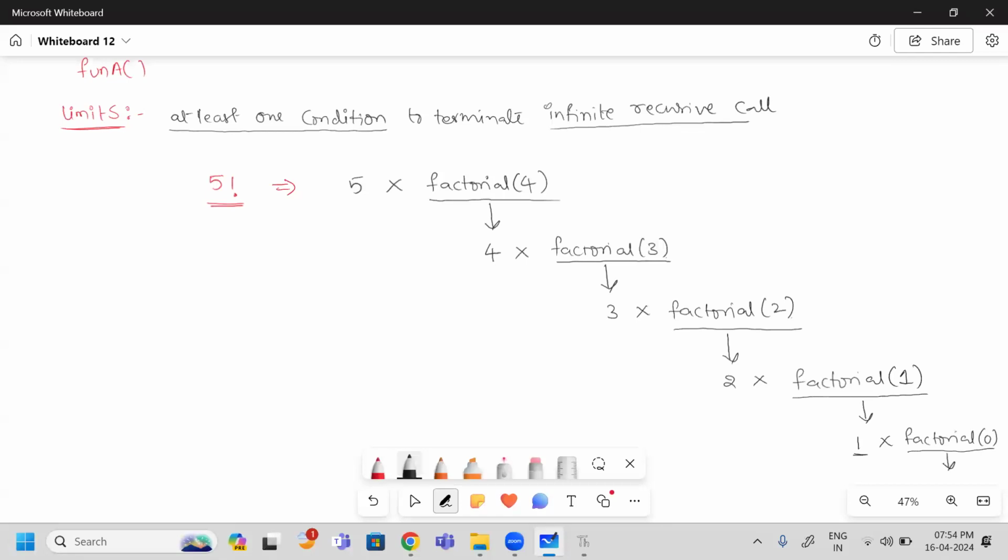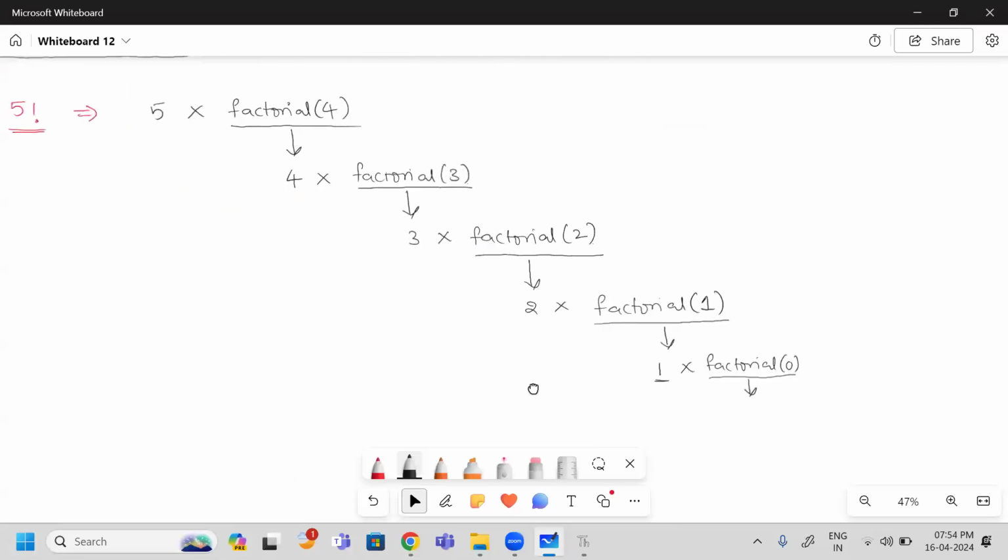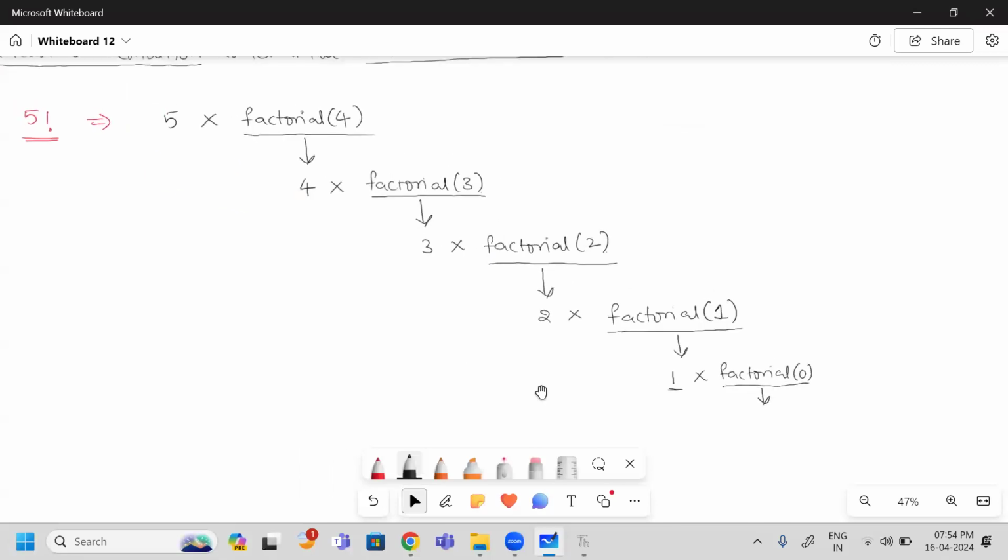Okay. So what is the value of factorial of 0? 1. Do we know this value or not? Yes, we know this value. So its value is 1. Once you find this value, you need to return this value to this position. Then what happened? This 1 is going to be multiplied with this 1. It will generate 1 into 1, its value as 1. This value you are returning to this function.